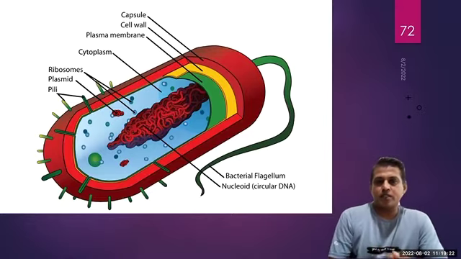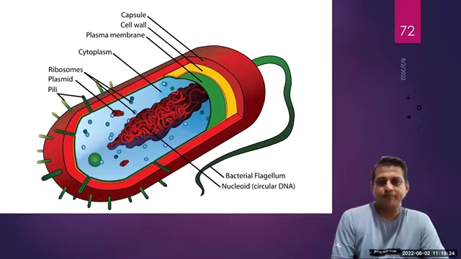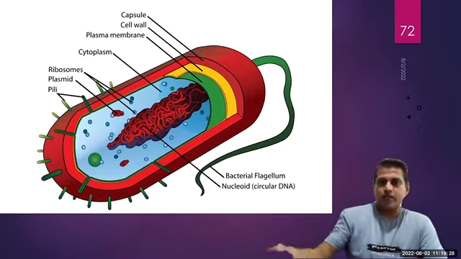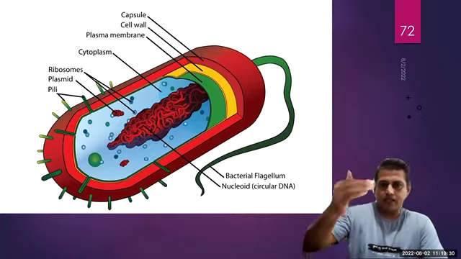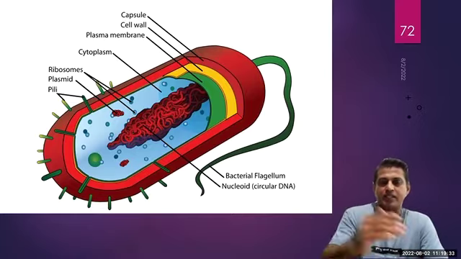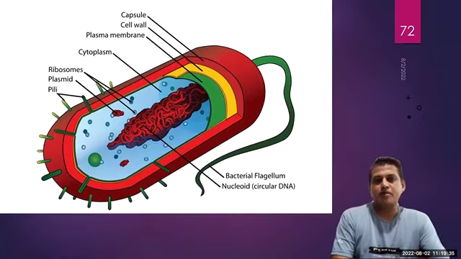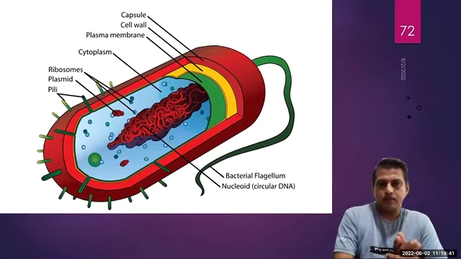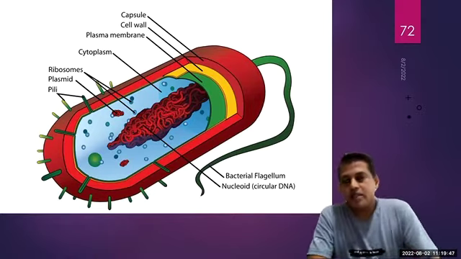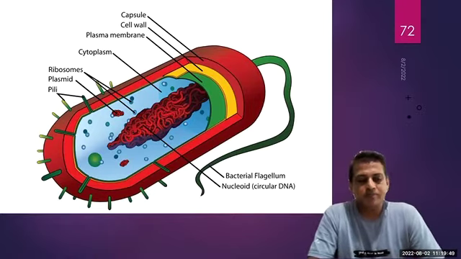Right here in this picture, you can see the cell wall. The outer layer is called the capsule. And then the second one is the cell wall. The third one, the yellow colored one, is the plasma membrane. Cell wall, capsule, and plasma membrane. There is a separate unit again, microbiology.